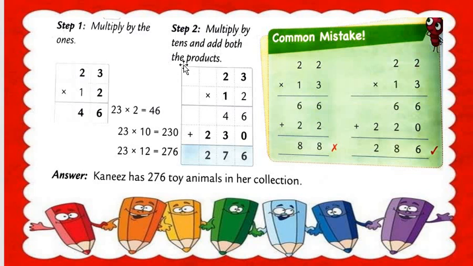Multiply by the tens and add both the products. So here we break the number 12. How can we break 12? 10 plus 2. How many, all students? 12. So here we multiply with 2 and then after we put the 10. So 10 has a 0, otherwise compulsory 0 we are putting here. In step number 2 compulsory 0 we put there. Understood? We put a compulsory 0 because we do the multiplication by a 2 digit number. That's why we put a 0 there.